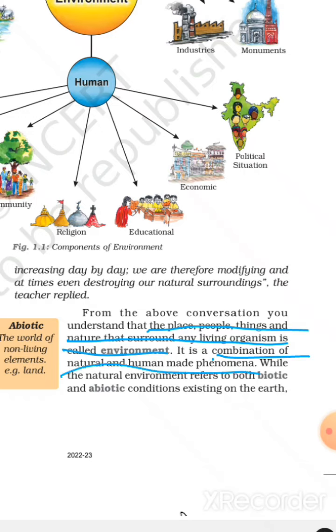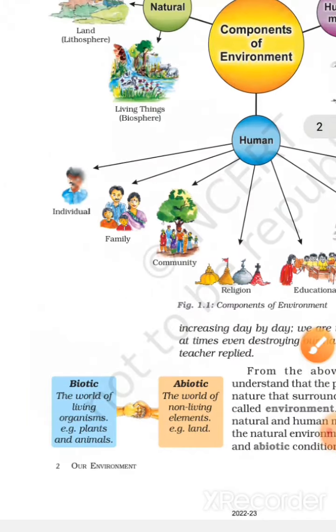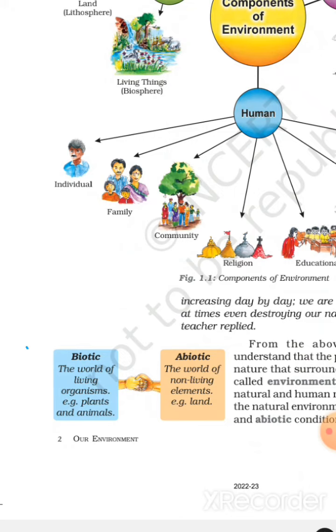The natural environment refers to both biotic and abiotic conditions that exist on Earth. Biotic, the world of living organisms, is referred to as biotic. Example: plants and animals. Abiotic, the world of non-living elements, is referred to as abiotic. Example: land.